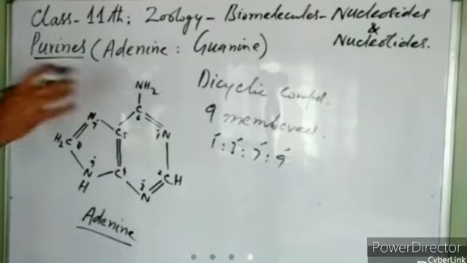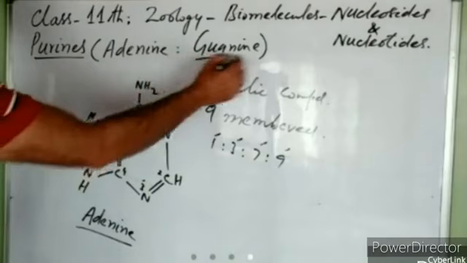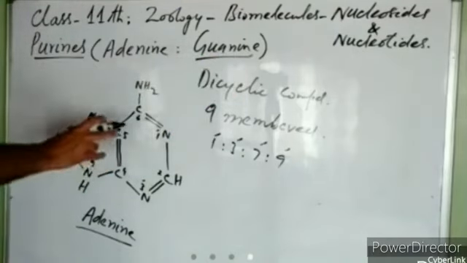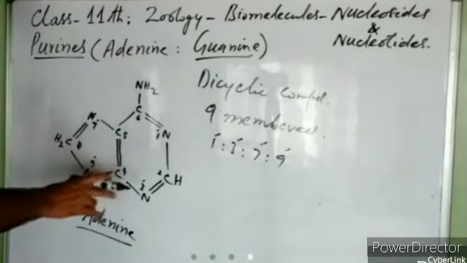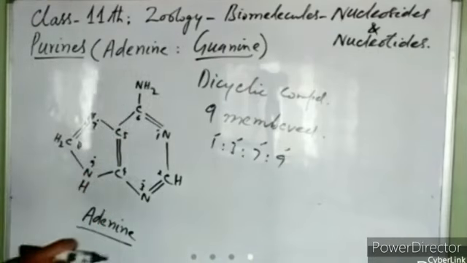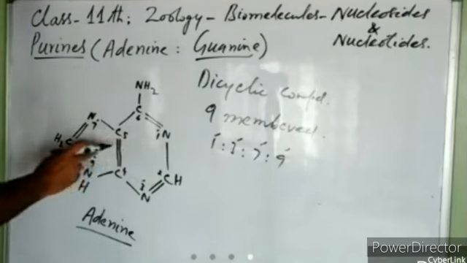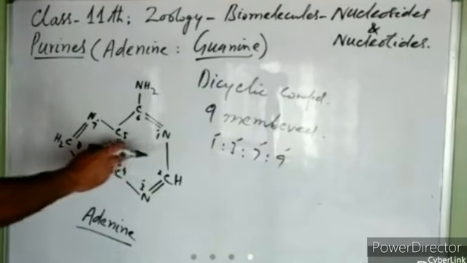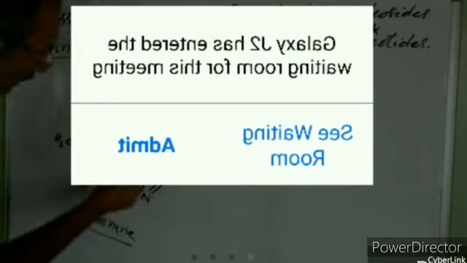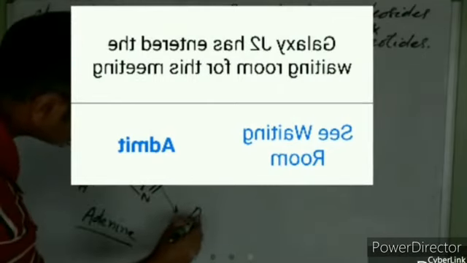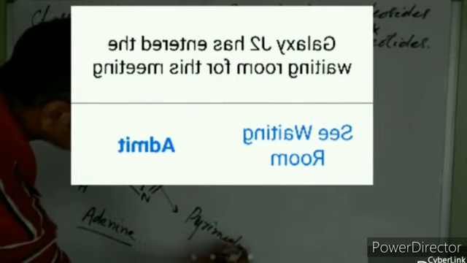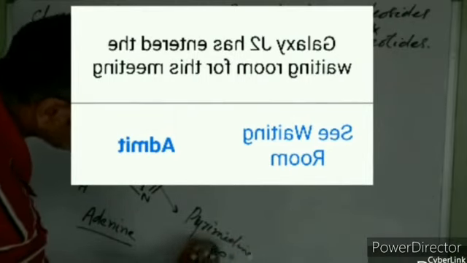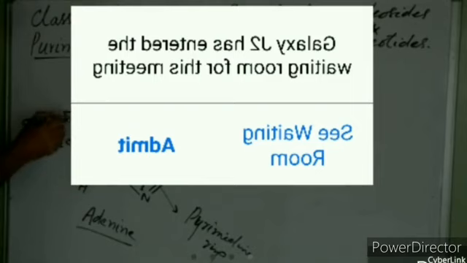Similarly, we have another nitrogenous base, that is guanine. You notice this diagram. Have you drawn this diagram? So these are two cyclic rings, a pyrimidine ring and an imidazole ring. This ring is known as the pyrimidine ring. This ring is known as the imidazole ring.